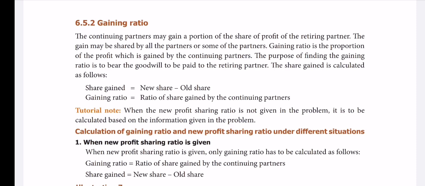And how they are going to gain, in what way, how much portion, like how we calculated at the time of admission, how the old partners sacrifice a portion of their share in favor of the new partner. There are 4-5 ways: sacrificing equally, unequally, and so on.